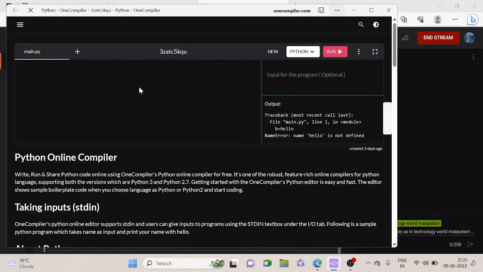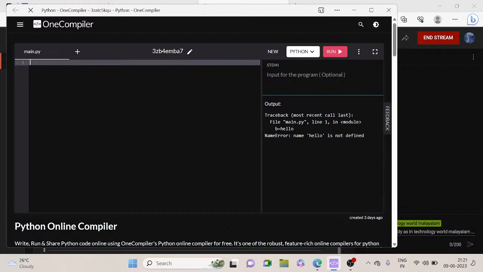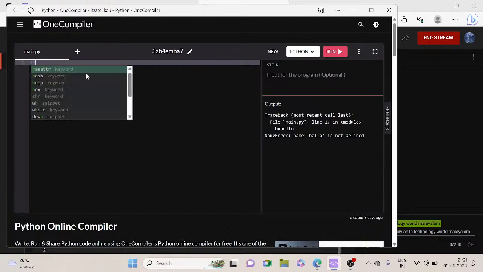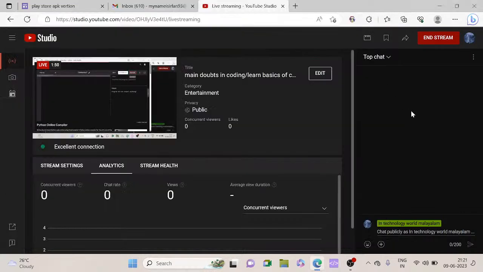Now, if you want to type an invisible text in Python, just use the hashtag and type your text. This text will not be shown when you run the program, it did not output anything. See, that text has not been shown there. So this is the function for getting an invisible text. I think that portion is clear.